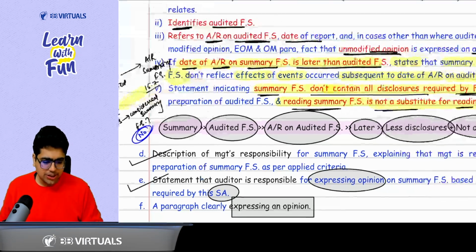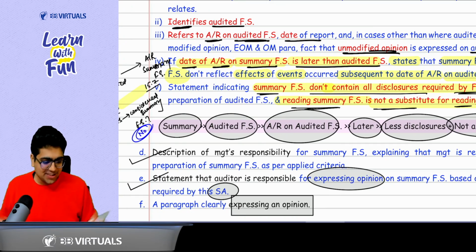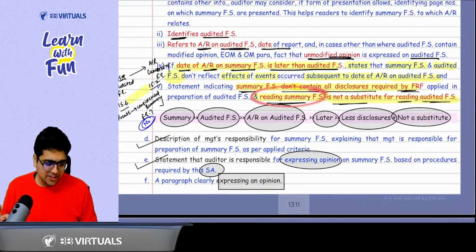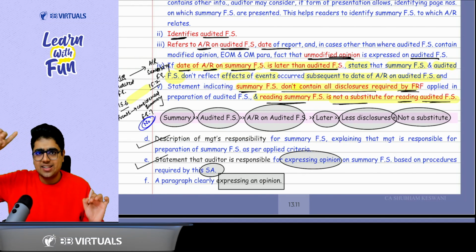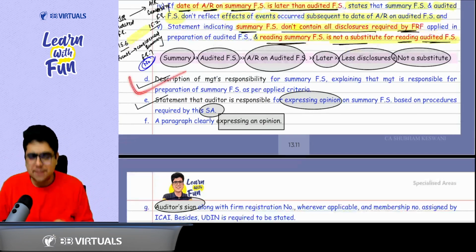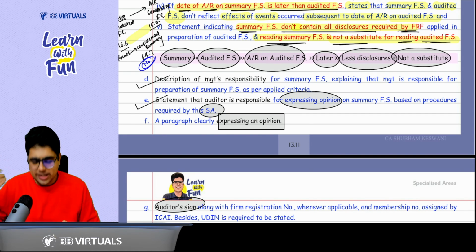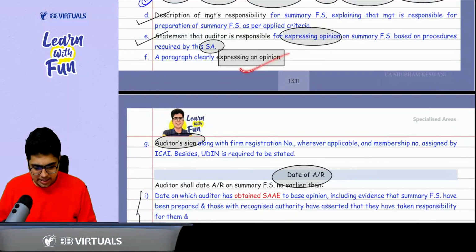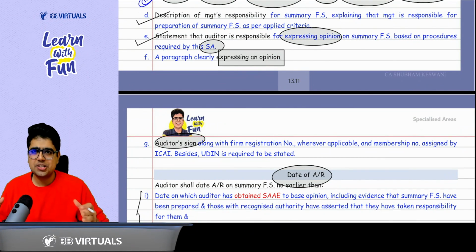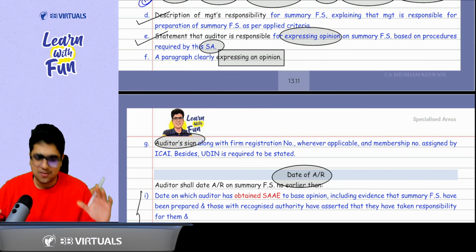And the last point you need to write here is that the summary financial statement doesn't contain all the information. It doesn't contain all the disclosures. So reading the summary financial statement is not a substitute for reading the complete financial statements or audited financial statements. Okay sir. Then you describe management responsibility of preparing the summary financial statement as per the applied criteria, the auditor's responsibility of auditing and expressing the opinion, and then a para clearly expressing the opinion. Then you need to give the auditor sign, membership number, firm registration number, UDIN, and so on. These are basic things which are there in every audit report.